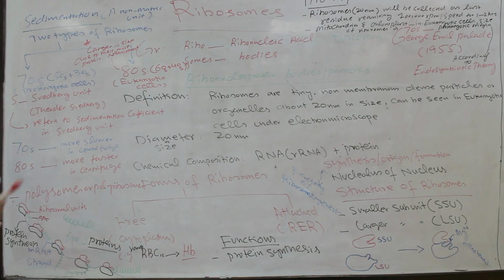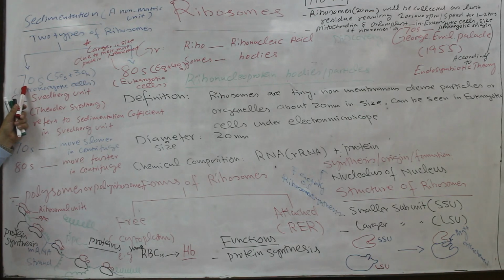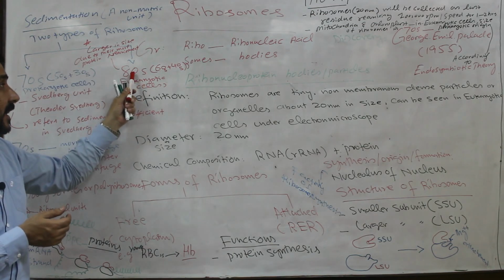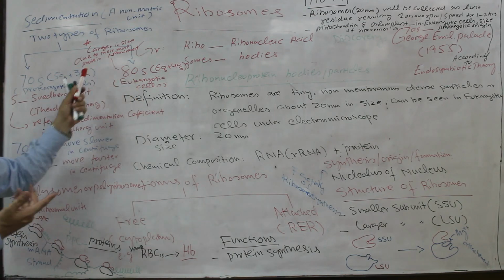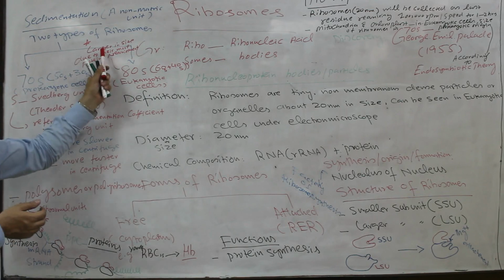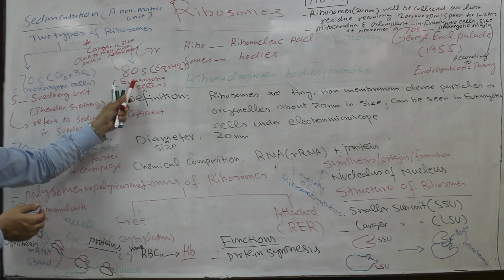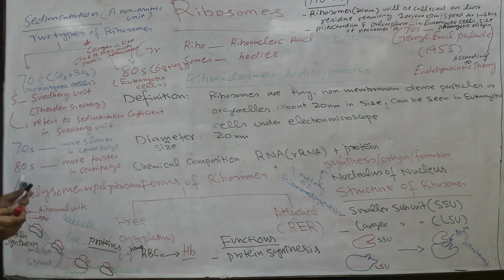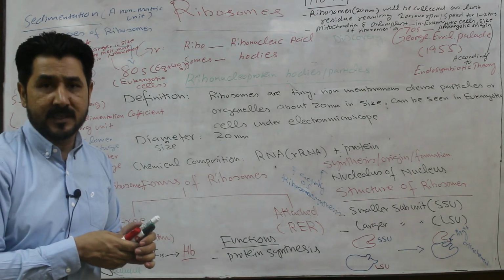Now the question arises: why are the ribosomes of the prokaryotic cell smaller in size, and the ribosomes of the eukaryotic cell larger in size? The answer is that ribosomes of the eukaryotic cell are larger in size due to their greater protein requirement.